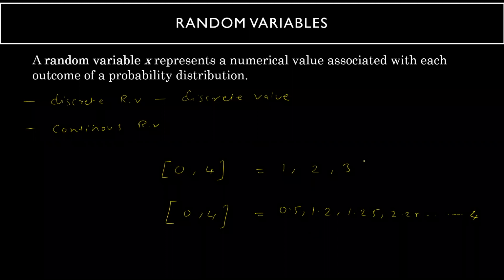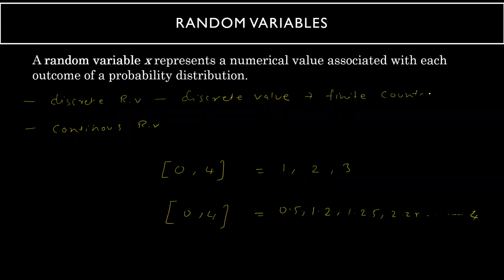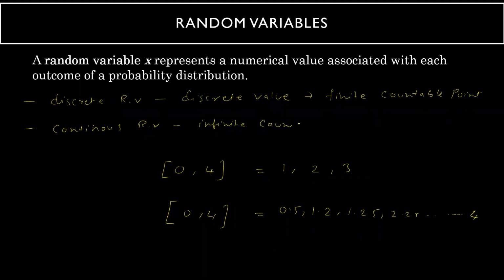So this is discrete. Discrete will have finite, countable points. You can count them. Whereas continuous will have infinite, uncountable points.